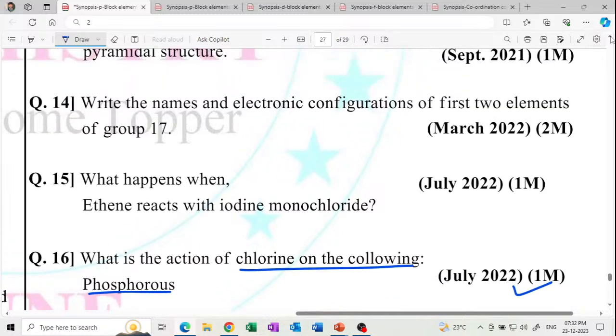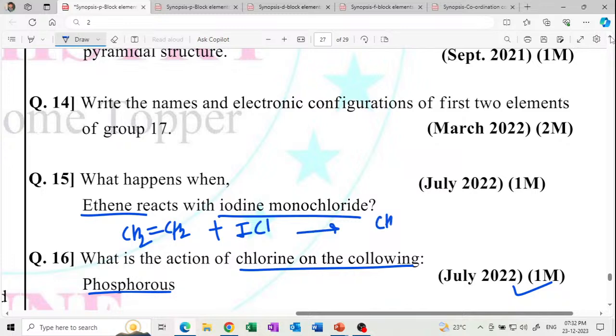What happens when ethene reacts with iodine monochloride? Ethene, CH2=CH2, reacts with iodine monochloride, ICl, to give CH2I-CH2Cl. Get it? Just an addition reaction.